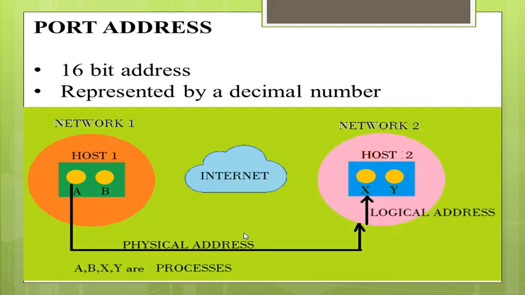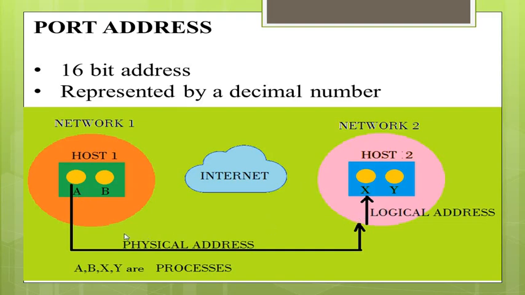Then we have the port address. This port address is a 16-bit address which is represented by a decimal number. It is the address concerned with the transport layer. The port address is concerned with the transport layer only. Here the port address communicates between two processes, that is, from one process to the other process.